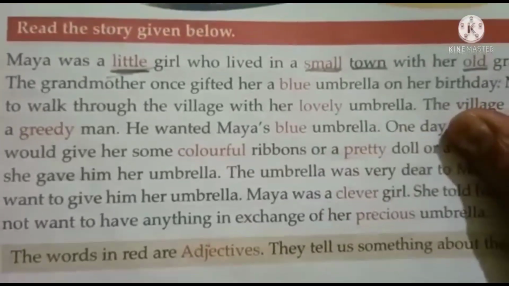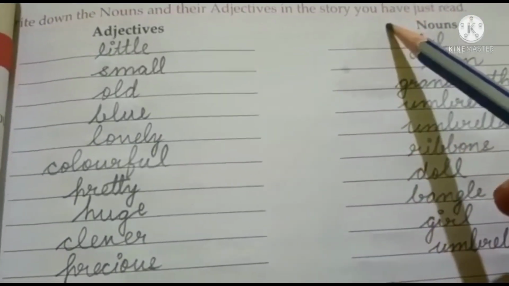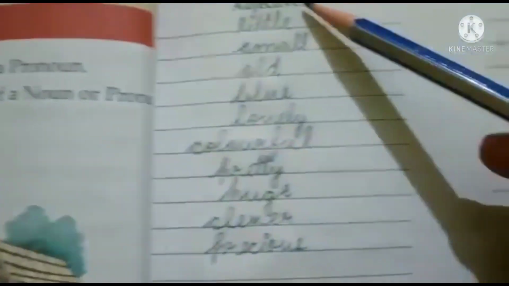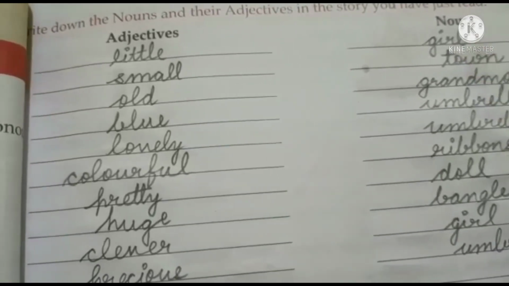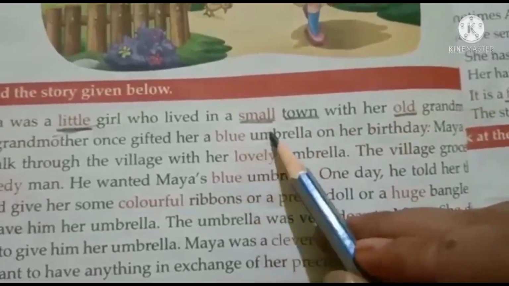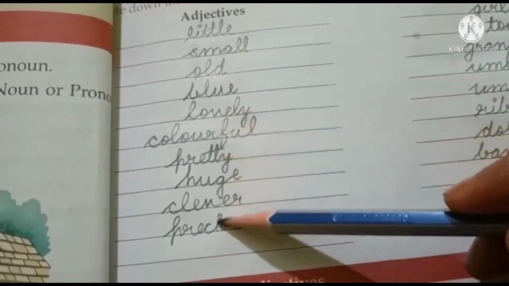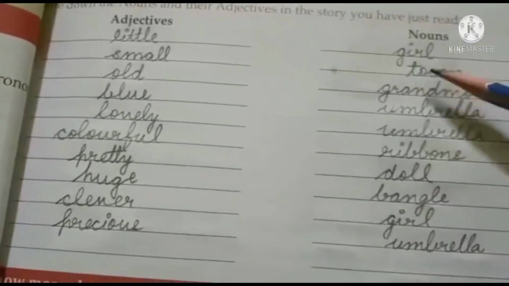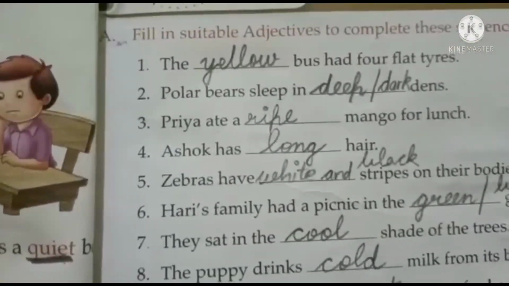So what you have to do here, you have to write down the nouns and their adjectives from the story. Okay. So, the first word you can see, little girl. So, little you write under the adjectives column and girl you write below under nouns. Next is small town. So, small you write in the adjectives column and town you write in the nouns column. So, this way, children, you have to do. All the adjectives that are written in red you will write here and the nouns after them you write over here.